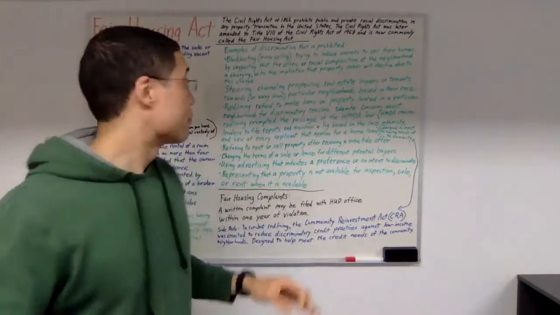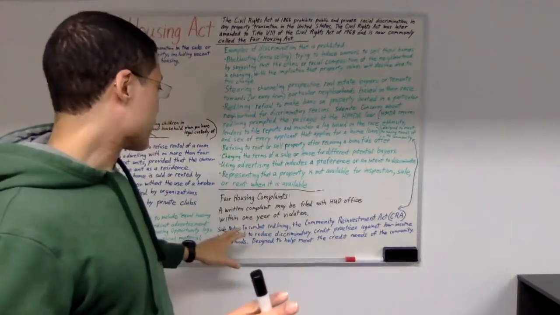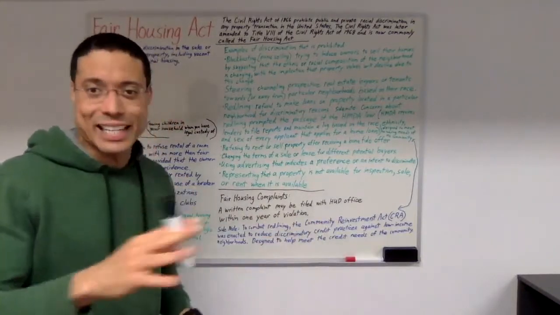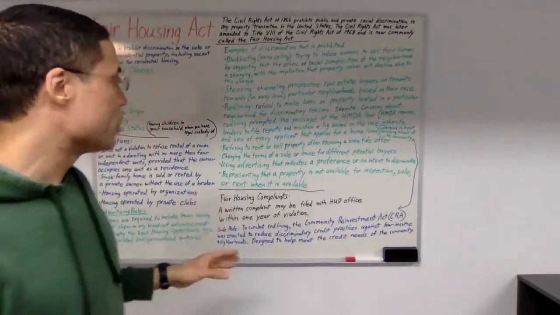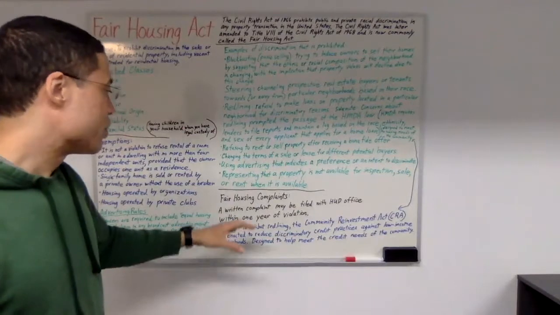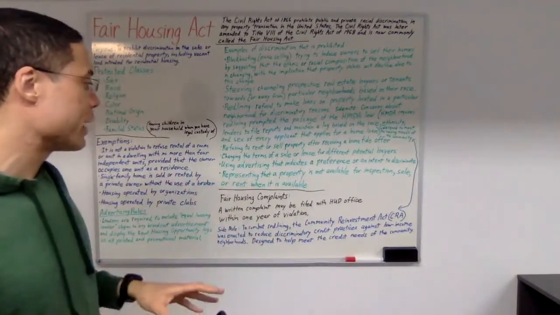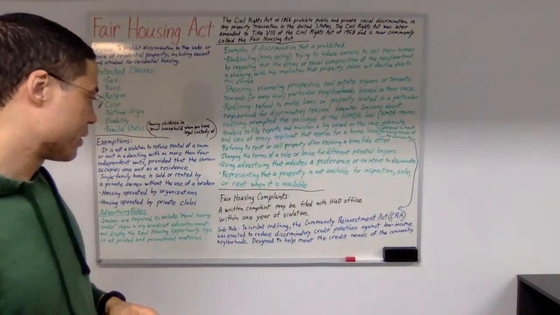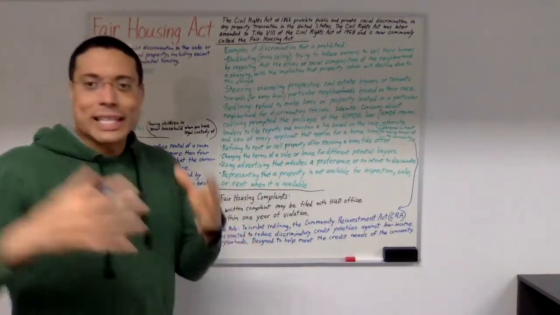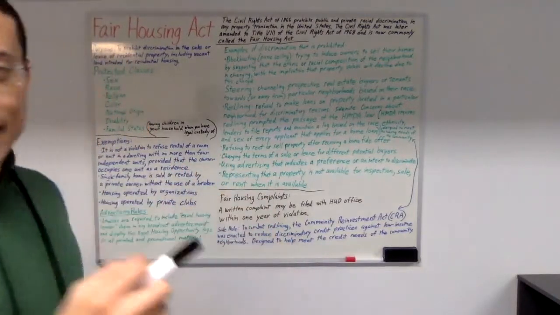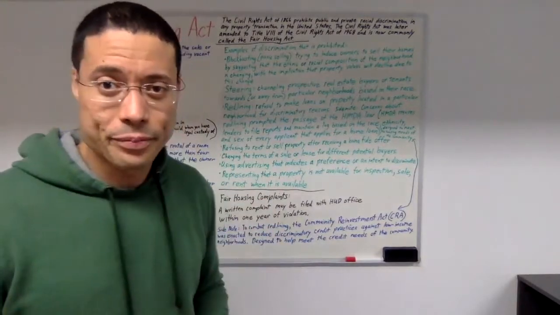Now, side note, to combat redlining, the Community Reinvestment Act, the CRA, was enacted to reduce discriminatory credit practices against low-income neighborhoods. The CRA is designed to help meet the credit needs of the community.